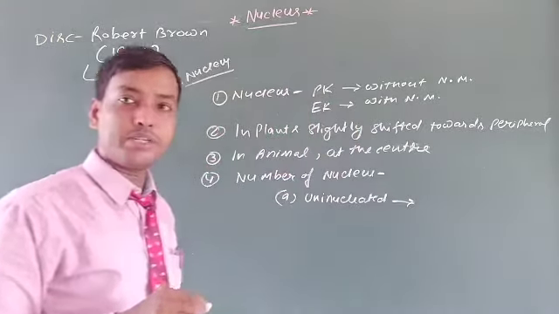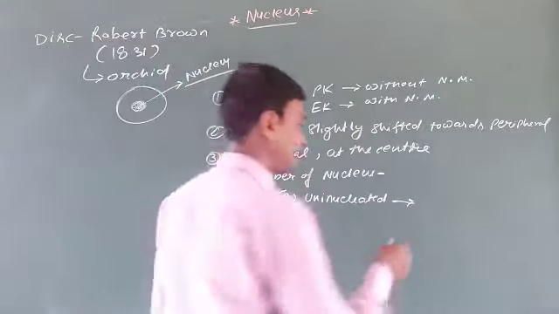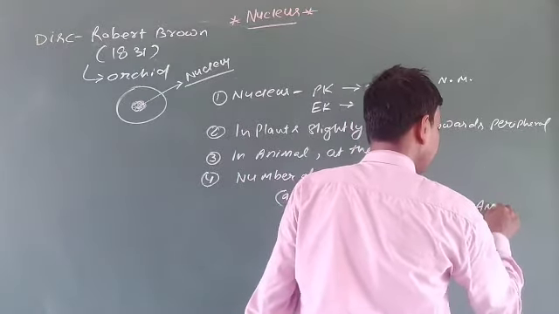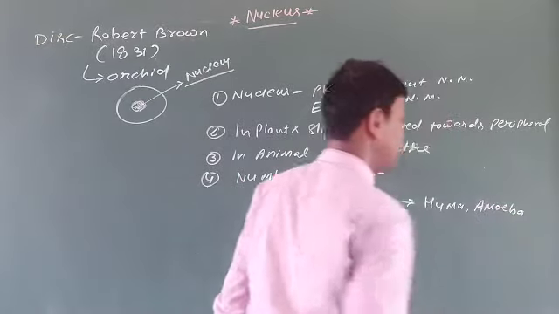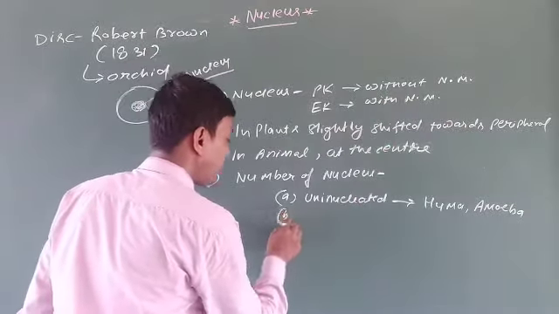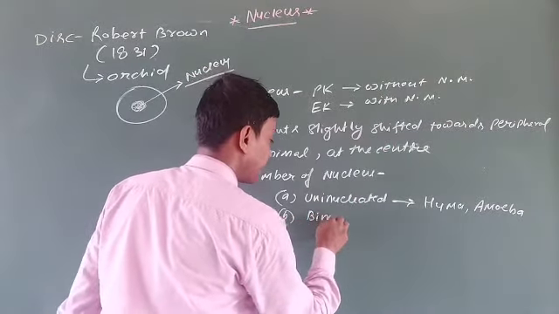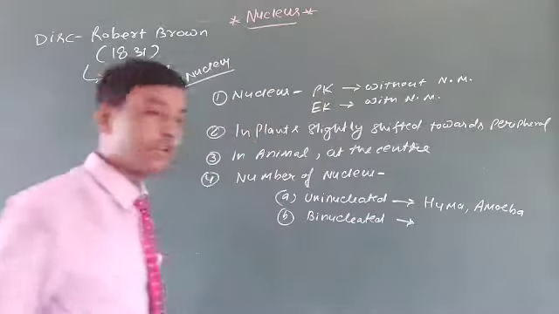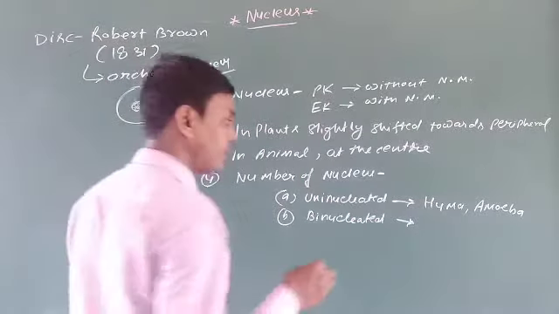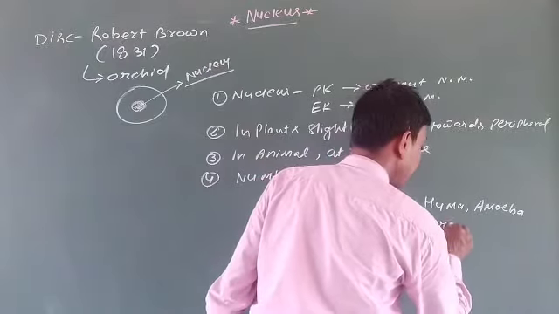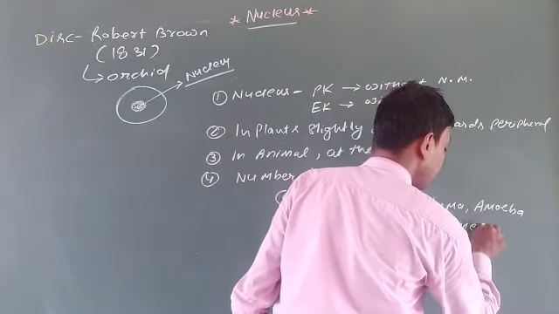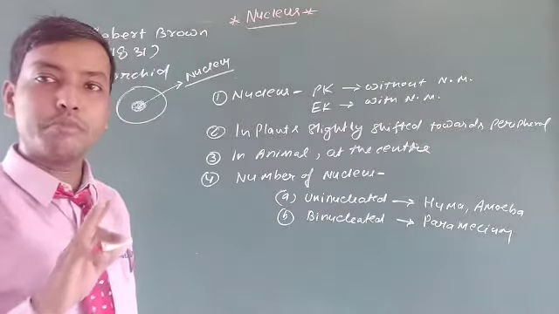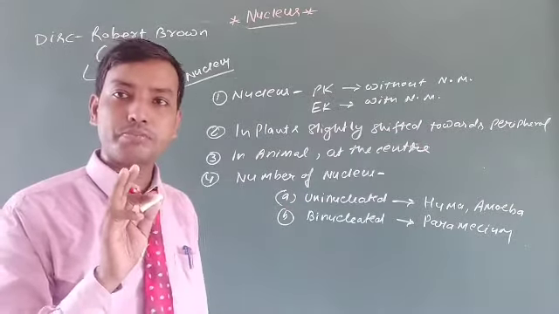Example: human being, amoeba, etc. Some are binucleated. The example of binucleated cells is paramecium. Paramecium possesses two nuclei; that is, the number of nuclei in paramecium is 2.